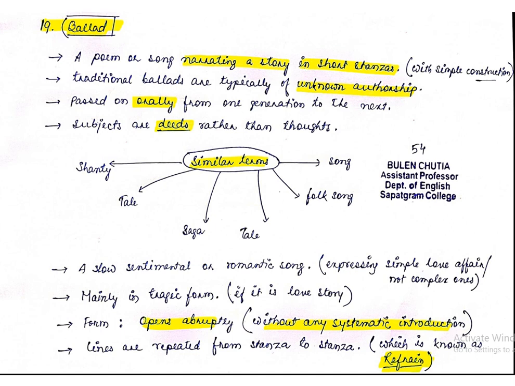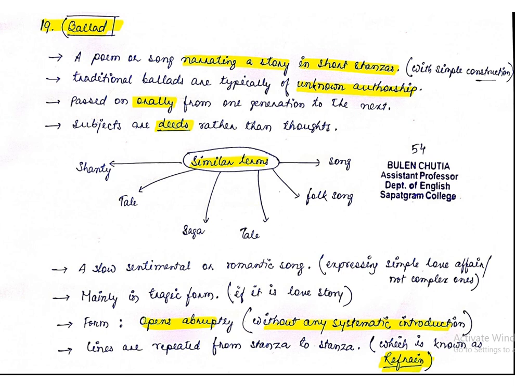And this particular way of repetition of lines in each stanza is known as refrain. This is another literary device, used to emphasize that particular line. I think you have understood what ballad is.